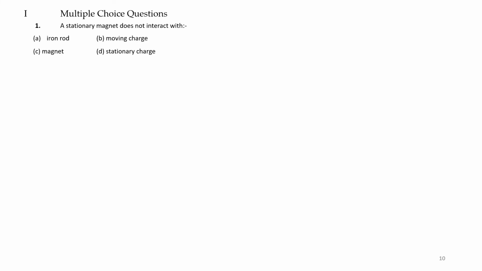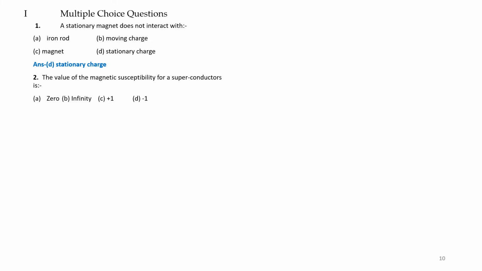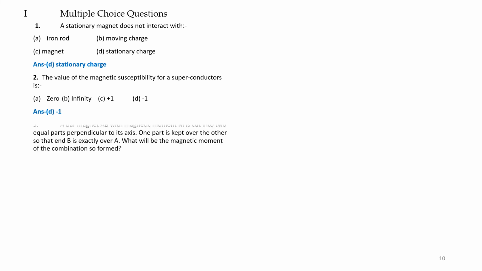Multiple choice questions. Question number 1. A stationary magnet does not interact with: iron rod, moving charge, magnet, or stationary charge. Answer is stationary charge. Question number 2. The value of magnetic susceptibility of superconductors is 0, infinity, plus 1, or minus 1. That is, the magnetic susceptibility of superconductors is minus 1.